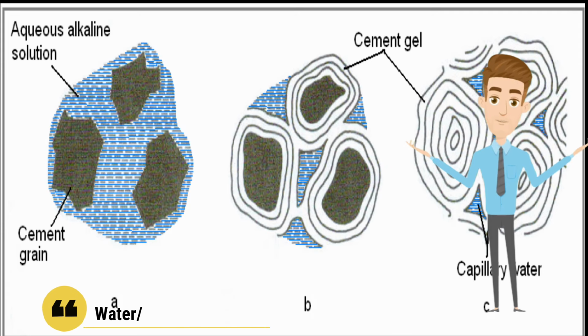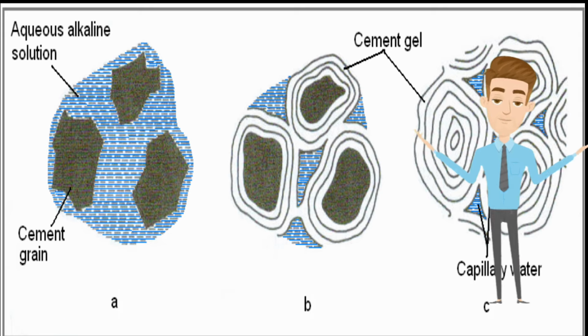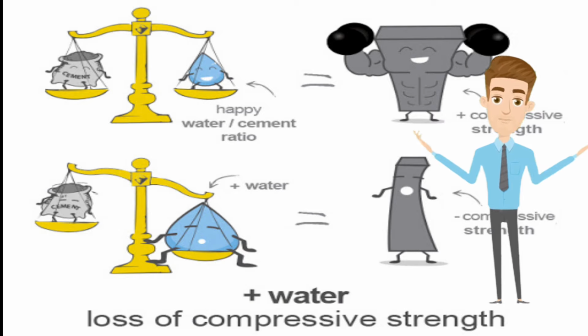Number 3. Water by cement ratio. When water is added to the mix, the water reacts with cement particle forming tricalcium silicates, aluminates respectively in an exothermic reaction. The above compounds formed resemble a gelatinous-like substance which is responsible for binding action of cement with aggregate forming a homogeneous solid mix. Therefore, the mix is considered good when adequate water is added for complete hydration of cement. Therefore, water plays an important role for concrete formation.